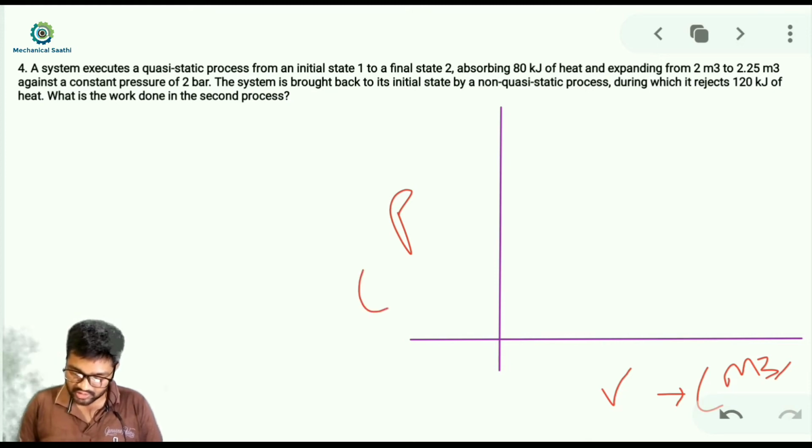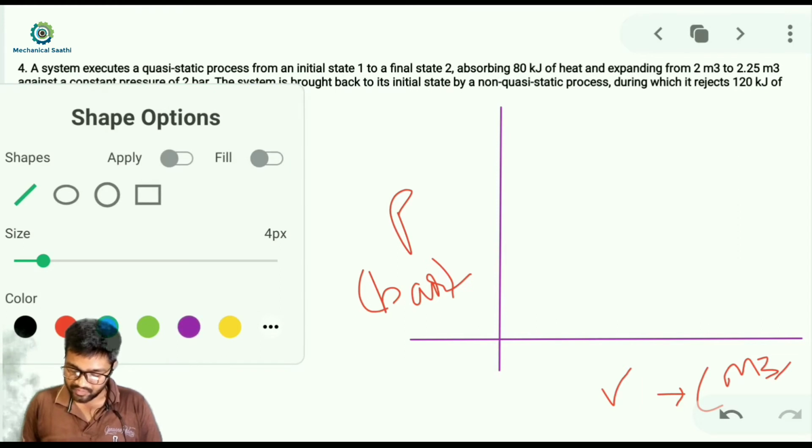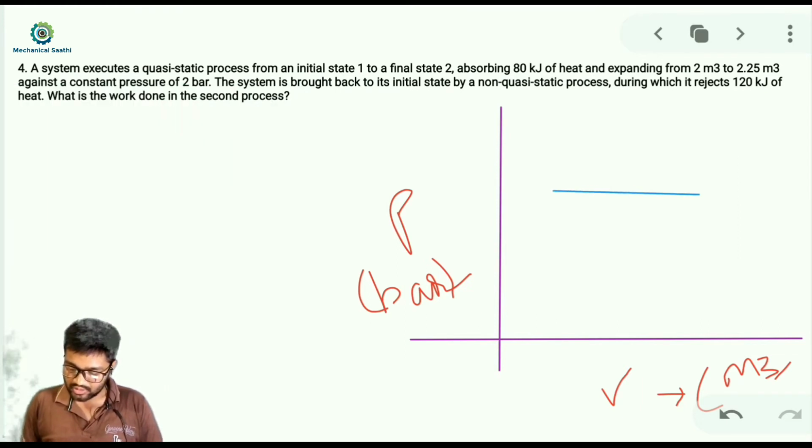This is a constant pressure process, so I can draw a line like this. Let me use another ink over here. This is our process, and this is the state point 1 and this is the state point 2.